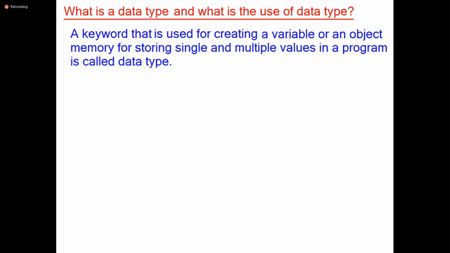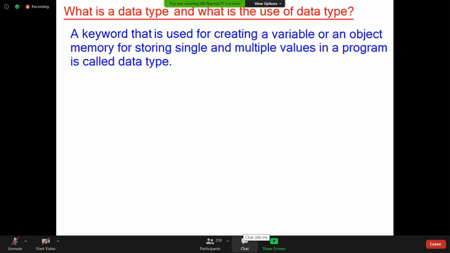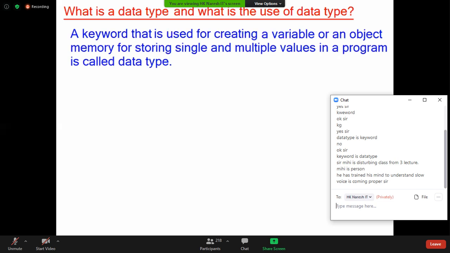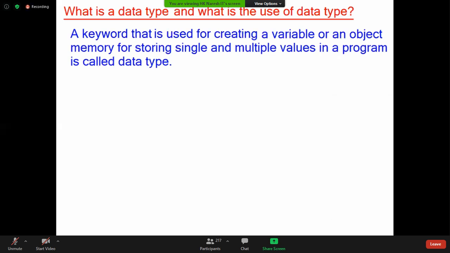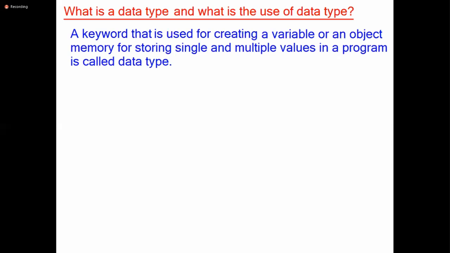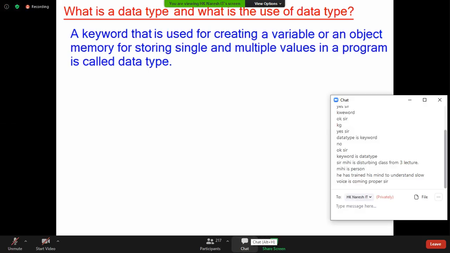For example, I am going on the road. Generally people say, hey Babu, hello Babu. What is the generalized word when I don't know your name? Generally people say, hello Babu, right? That hello Babu is what? Data type. If my friends know my name, then they don't call me hello Babu; they say Hari. That Hari is what, a keyword. A keyword that is used for creating a variable or an object memory for storing single and multiple values in a program is called a data type. Everybody got clarity on this statement?